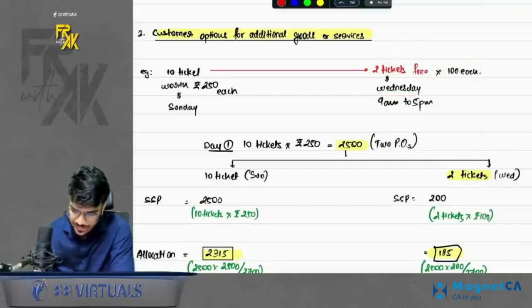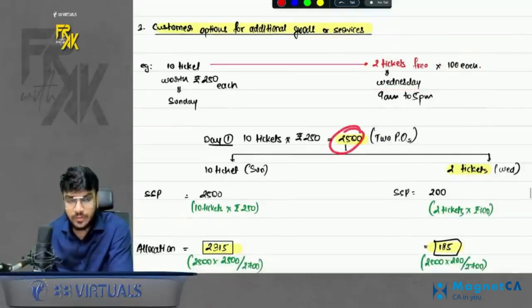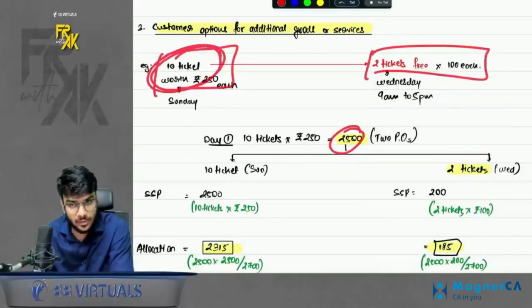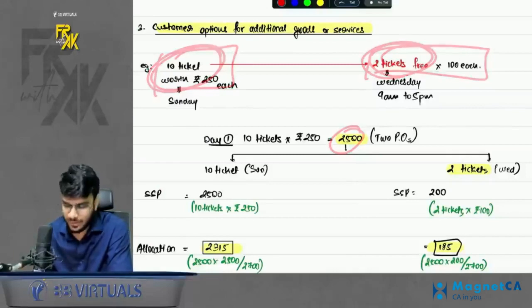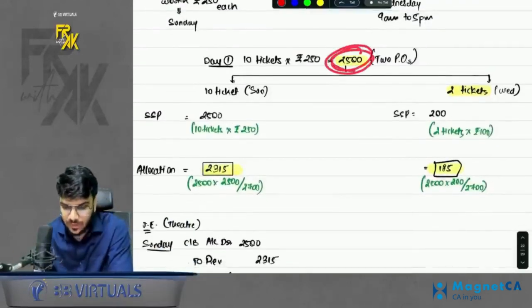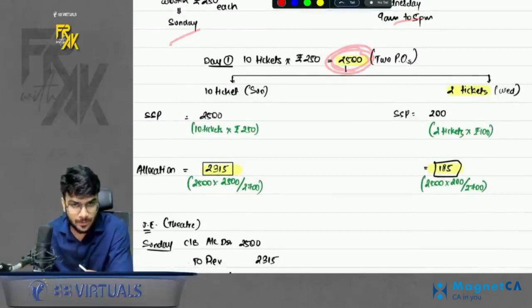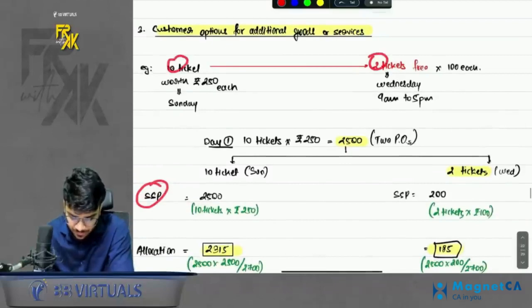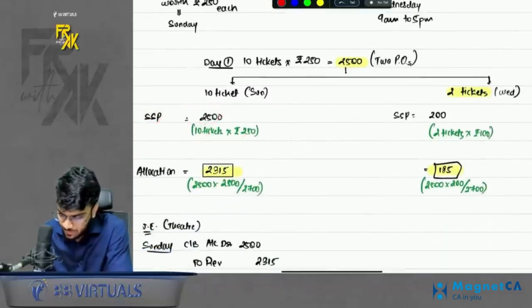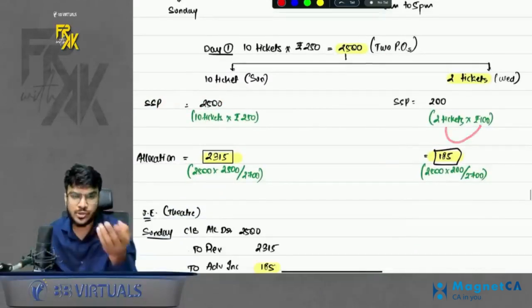In this case, whenever you receive any consideration, you will say there are two performance obligations here. One is the tickets of Sunday and one is the tickets of Wednesday, which you gave for free. Even if you gave them for free, it is a performance obligation. Whatever money you received on day 1, you have to allocate between both the POs in the ratio of SSP. So don't bifurcate in the ratio of number of tickets. Bifurcate in the ratio of their SSP. So 10 tickets were worth 250 each and 2 free tickets were worth rupees 100 each.